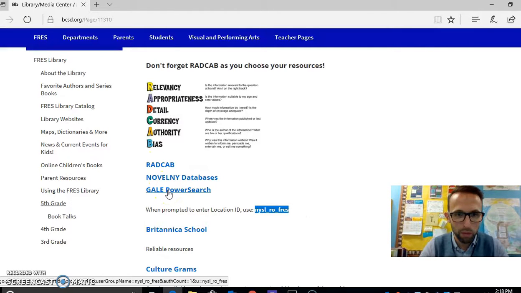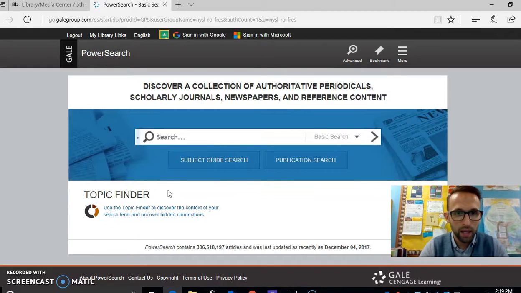So you click on galepowersearch, and it takes you to a search engine. It's similar to what you see when you go to Google and other websites that have search options. When you first do this, it may ask you if you want to turn location services on, and if it says that, then you can just say yes. That way we kind of get credit for using this resource. And after you do that, it may ask for that ID. It didn't ask for the ID from me, so I don't need to paste it anywhere. I can just go ahead and do my search.